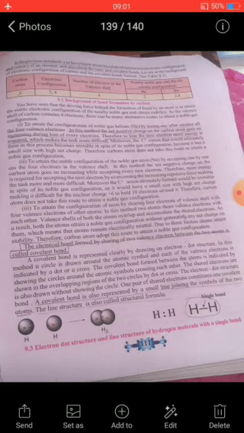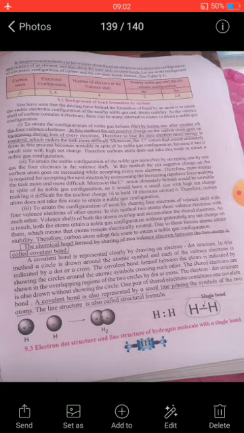The chemical bond formed by sharing of two valence electrons between the two atoms is called a covalent bond. That means the bond formed by sharing is a covalent bond. A covalent bond is represented clearly by drawing an electron dot structure. In this method, a circle is drawn around the atomic symbol, and each of the valence electrons is indicated by a dot or a cross. The covalent bond formed between the atoms is indicated by showing the circles around the atomic symbols crossing each other. The shared electrons are shown in the overlapping regions of the two circles by a dot or cross.